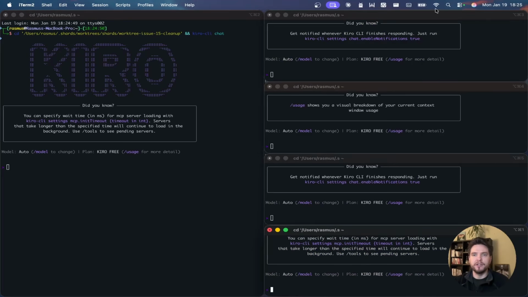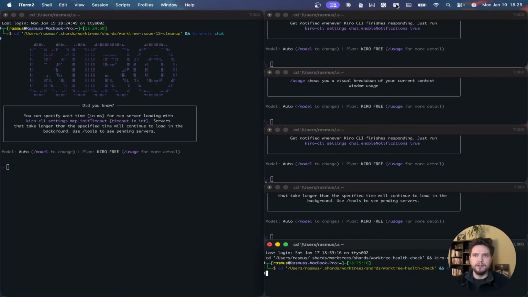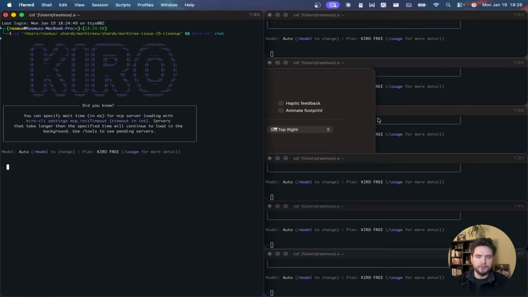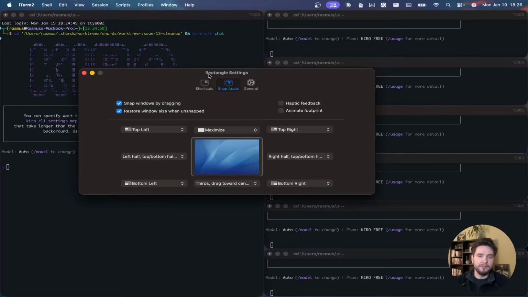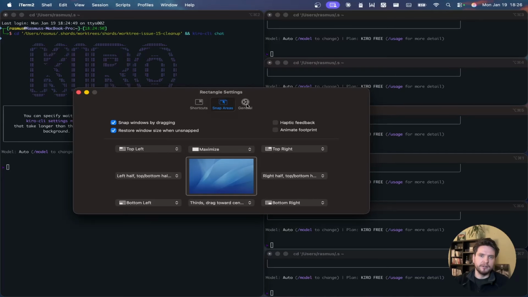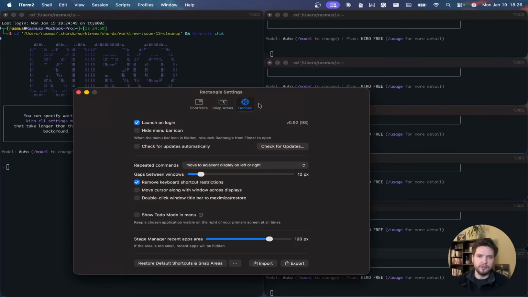Let's see, I'm just going to fix our rectangle here. Ideally, I would want to sort these out better, but I don't know. I've started to use Rectangle for some reason because the old tool that I used, Amethyst, got weirded out when I installed the new macOS Tahoe. So I still have it, but I have deactivated it to wait for the updates. Rectangle has served the purpose for some time here, but yeah, I'm not a big fan.